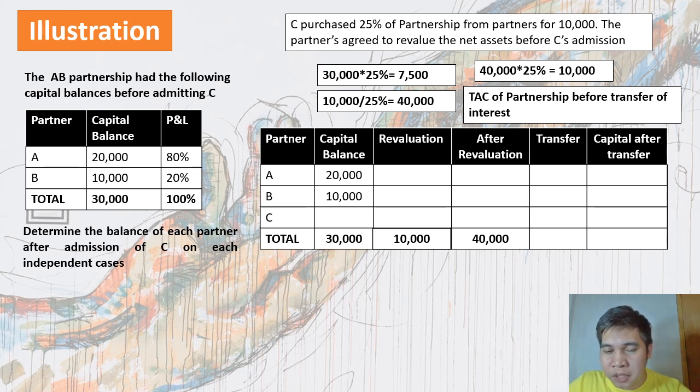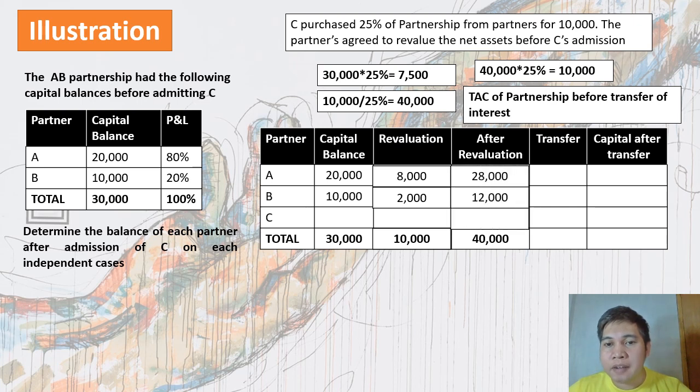So, yung 10,000 pesos po, i-distribute po natin yan based dun sa P&L ratio ng old partners. So, bibigyan natin si A at si B. Hindi po bibigyan si C kasi C ay papasok pa lamang. So, new partner, hindi po siya kasama sa revaluation. So, 10,000 times 80%, ang mapupunta po kay A ay 8,000 pesos. Kay B naman po is 10,000 times 20%, so mapupunta sa kanya ay 2,000. So, basically, after revaluation, the capital balance of A should be 28,000. Kay B naman po ay 12,000.